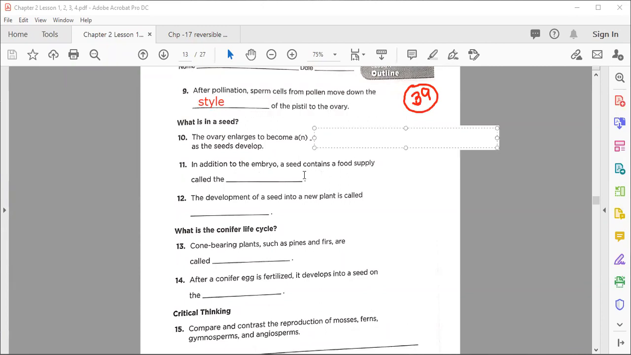Now, number 10: the ovary enlarges to become a or an fruit as the seeds develop. So what do we write here? Fruit. Well done. Excellent, my dear. Now, number 11: in addition to the embryo, a seed contains a food supply called the dash. So you know very well the food that is stored in a seed. What do we name that?